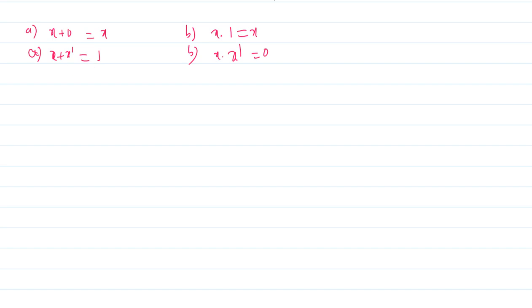Okay, these are the postulates. The next one is x plus x is x, correct. The next one is x dot x is equal to x itself. Okay, the next postulate is x plus 1 is always 1. For b,